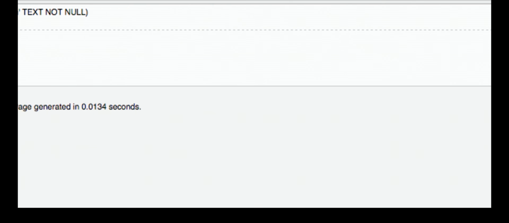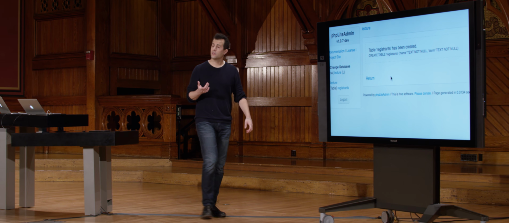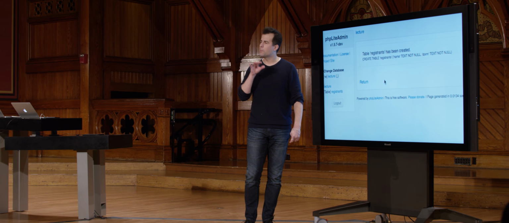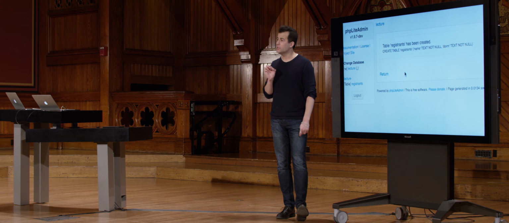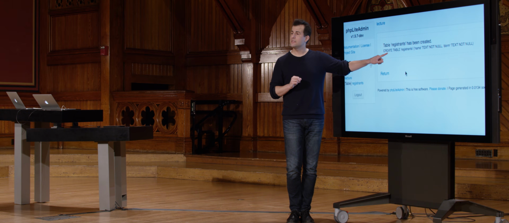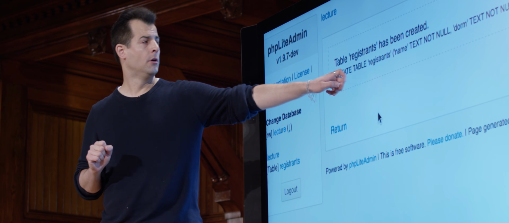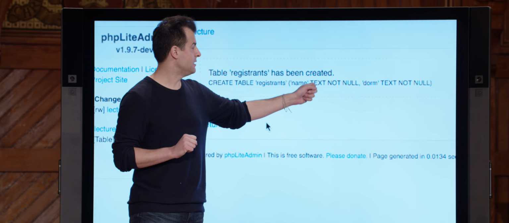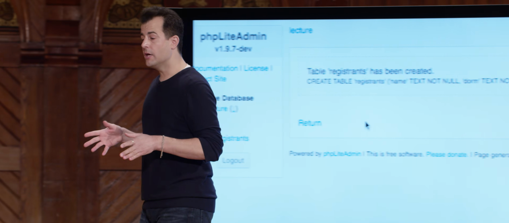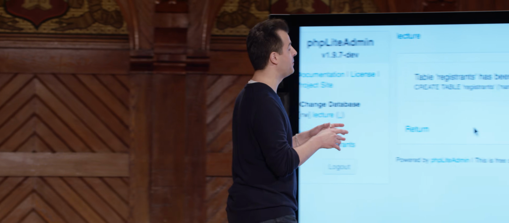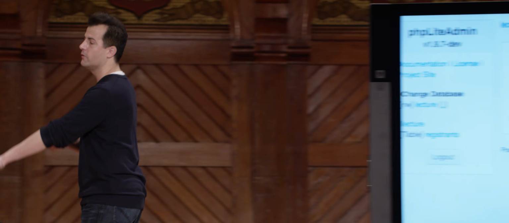And what you'll see is this. PHP-LiteAdmin is really just a handy web-based tool for executing SQL statements. So I don't necessarily have to remember all of the syntax up front. I can kind of learn from this actual tool. And what PHP-LiteAdmin has really done for me is this. It has, in that file called lecture.db, executed this statement: create table, quote unquote registrants, name is text, not null, dorm is text, not null, and that's it. So PHP-LiteAdmin is just saving me, at least for today's purposes, from having to remember exactly all that syntax. But after practice, it becomes pretty familiar. And certainly with Google, you can fill in any blanks.